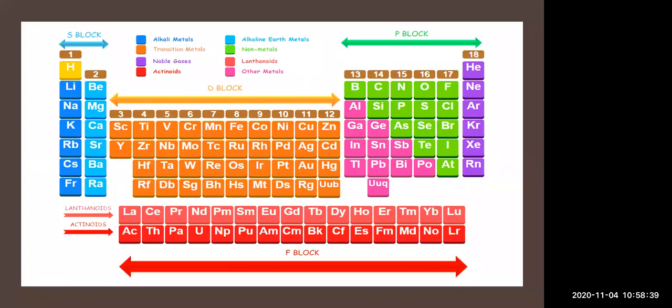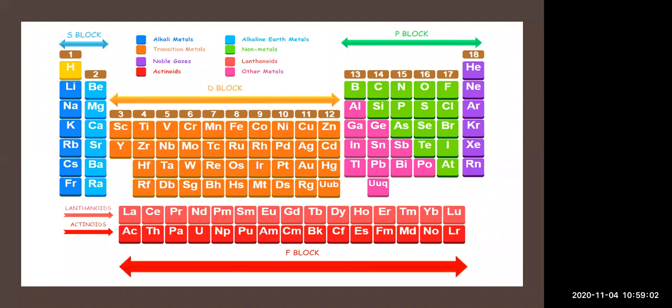So the relationship between the atomic number of an element and its electronic configuration is clearly seen in the modern periodic table. Here you can see the modern periodic table contains 7 horizontal rows called the periods, from 1 to 7. Then there are vertical columns.